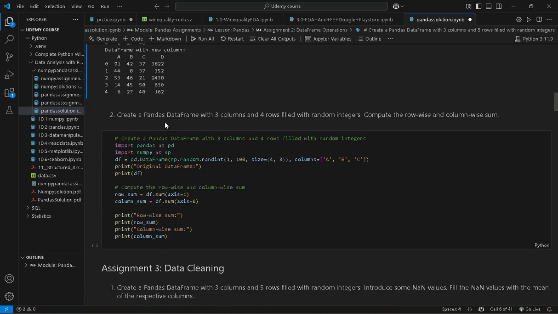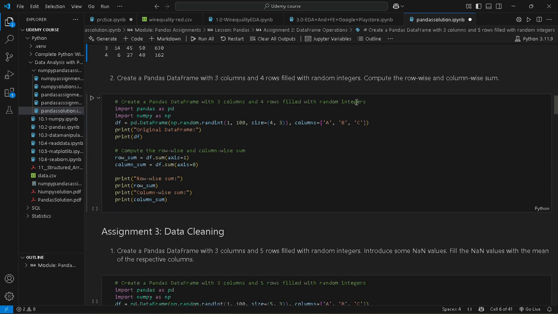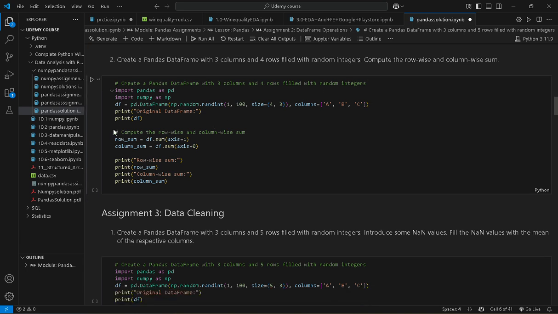Next question: create a pandas data frame with 3 columns and 4 rows filled with random integers. This is common to all the questions, so we skip this and compute the row-wise and column-wise sum. From here we have to compute the row-wise and column-wise sum. So we use row sum equal to df.sum.